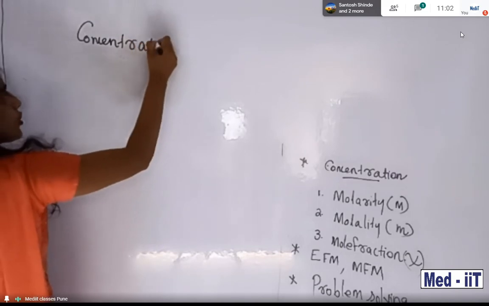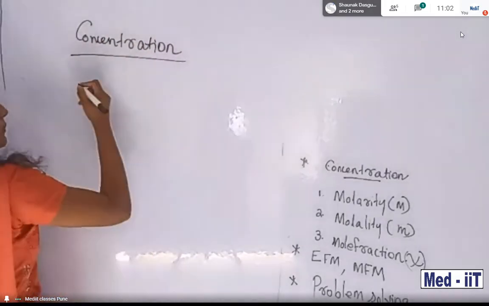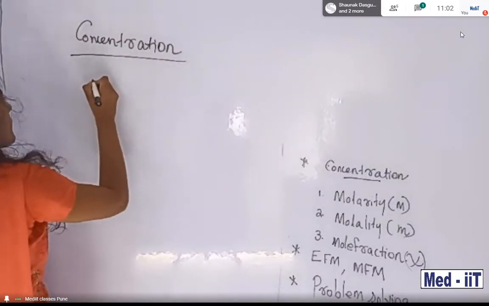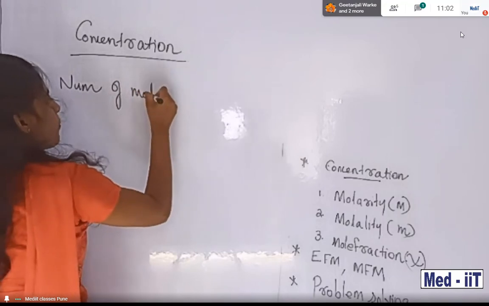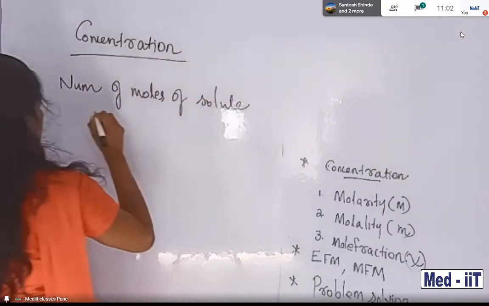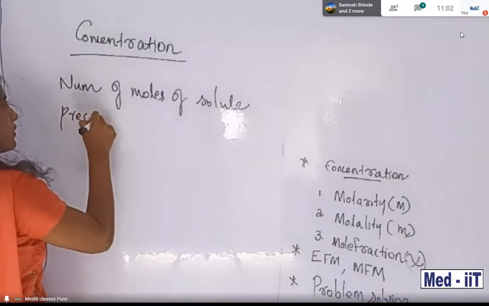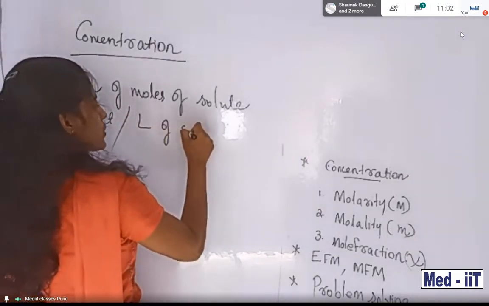Concentration. Okay, students, look. The definition is like this: the number of moles of solute present per liter of solution.